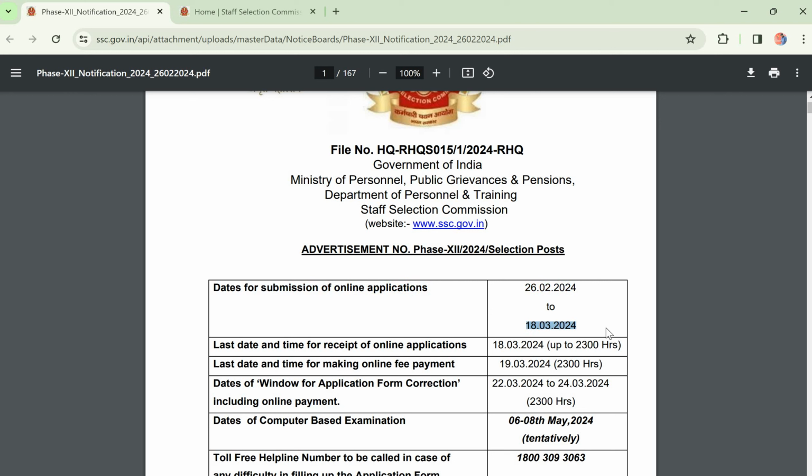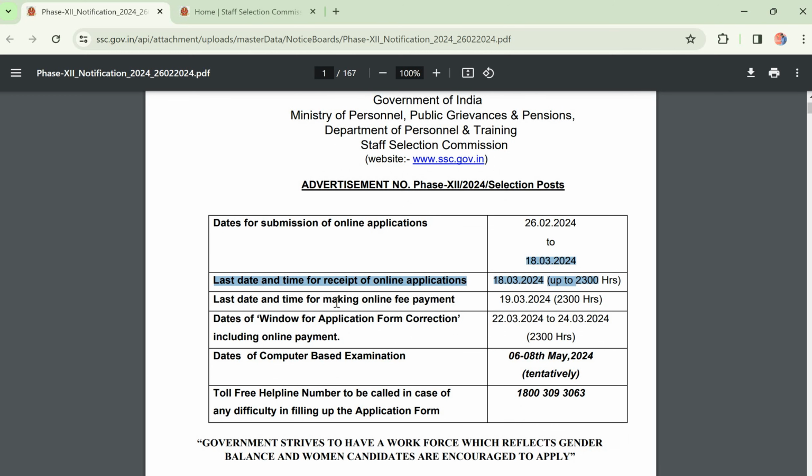Only one thing you just remember: while applying for SSC, apply at least one week before. Don't apply on the 18th, because the server is very busy. On the last 3 days, the 16th, 17th and 18th, the server is very busy, so be cautious. The last date for making the fees payment is 19/03/2024.